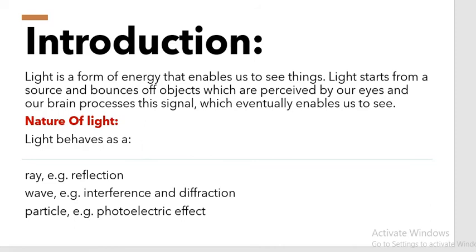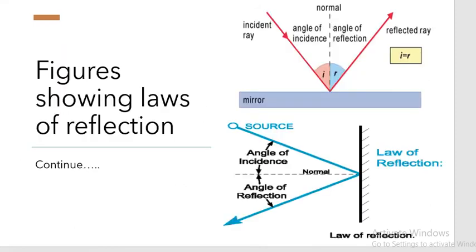So here we go. First we'll start with the laws of reflection. What are laws of reflection? Whenever the light is incident, when you see your image in front of the mirror, light falls on your face and it gets reflected, and thereby you see yourself in the plane mirror, right?